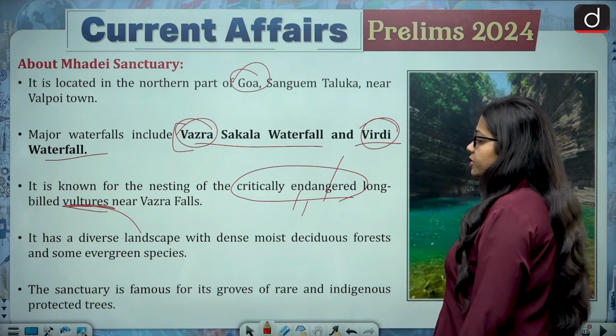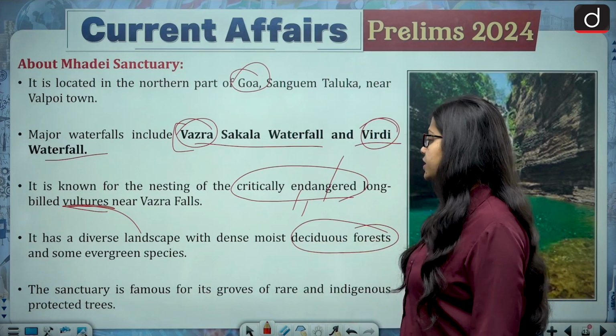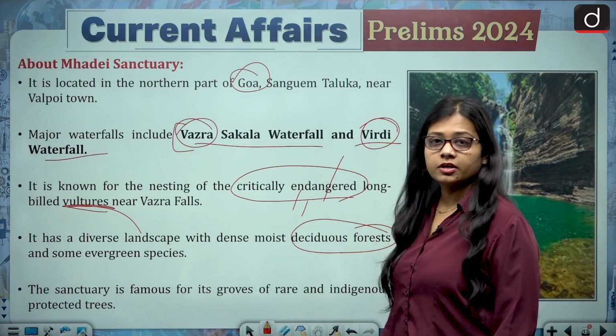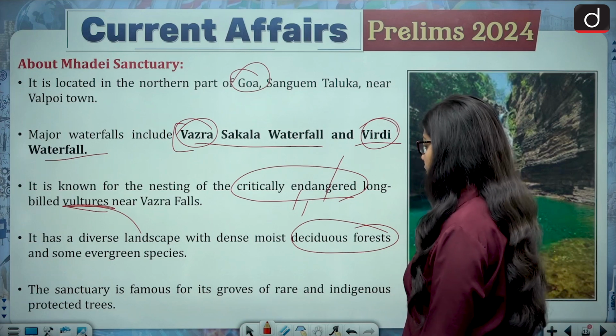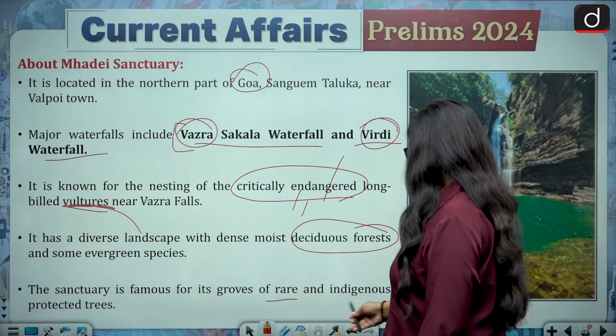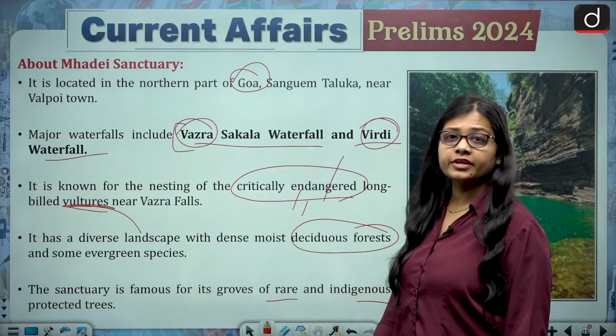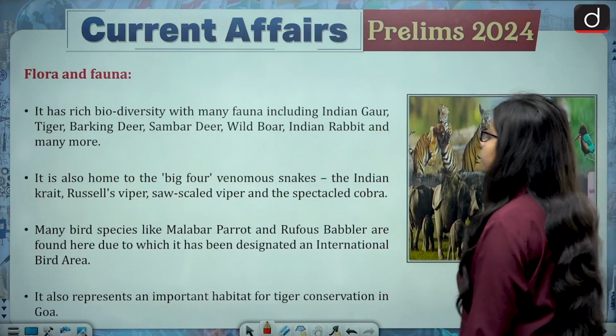Then it has a diverse landscape with dense, moist deciduous forest and some evergreen species. So the type of forest is the deciduous forest. The sanctuary is famous for its groves of rare and indigenous protected trees. So waterfalls are found there, vultures are found there.